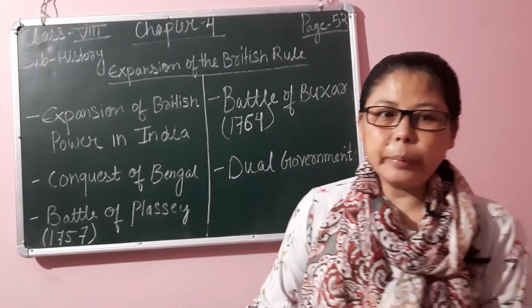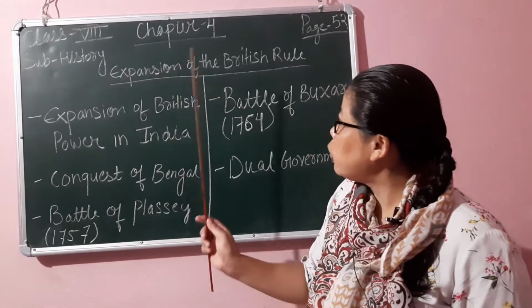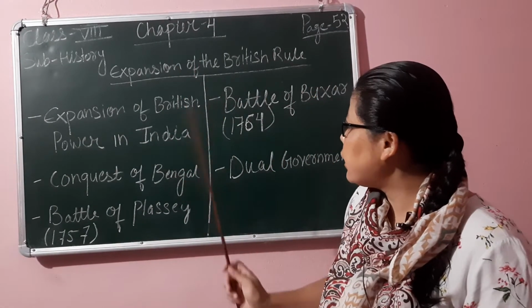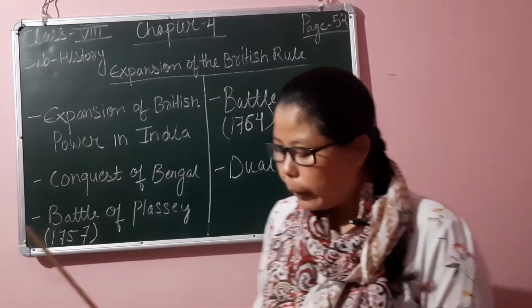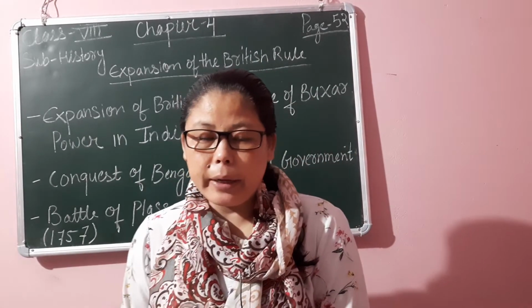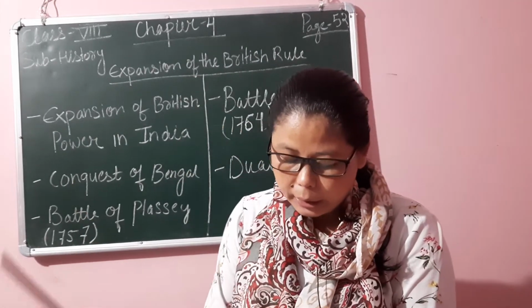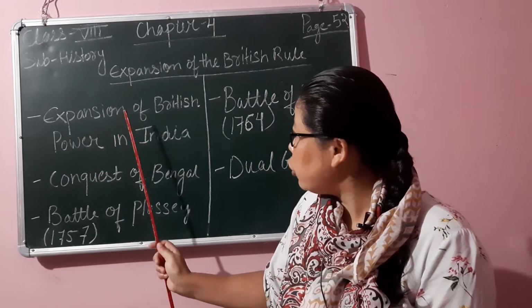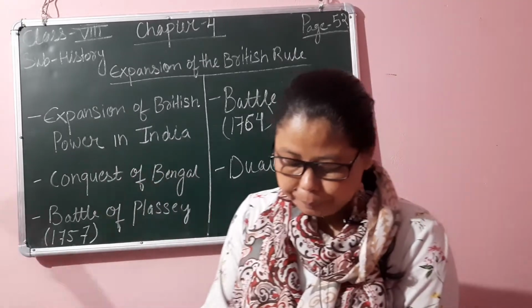Good morning class. I'll be explaining the same chapter. Chapter 4, Expansion of British Rule, page number 52, and these are the topics which I'm going to explain today. In the last class I explained up to the three Carnatic Wars. So today's first topic is expansion of British power in India.